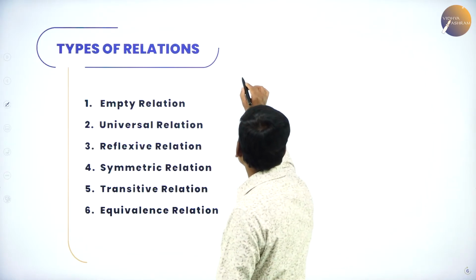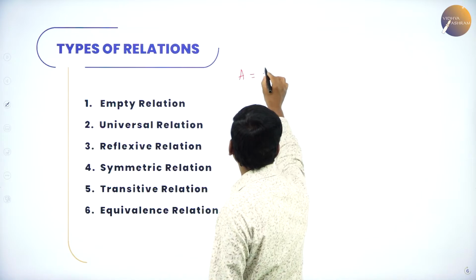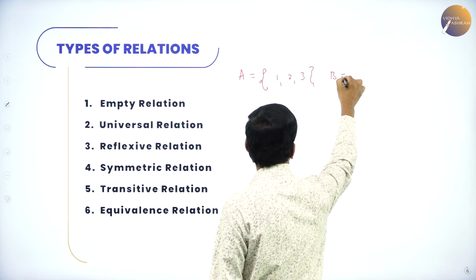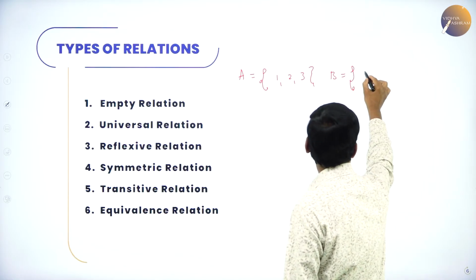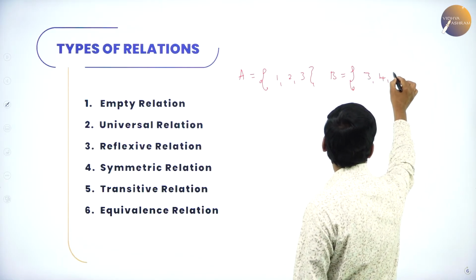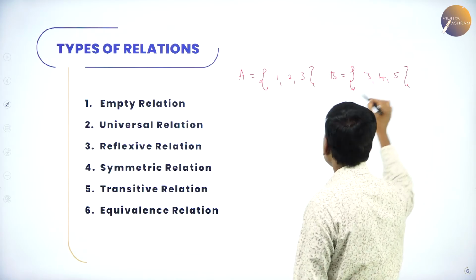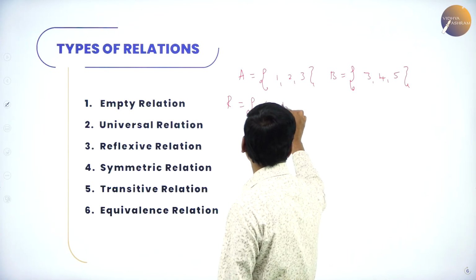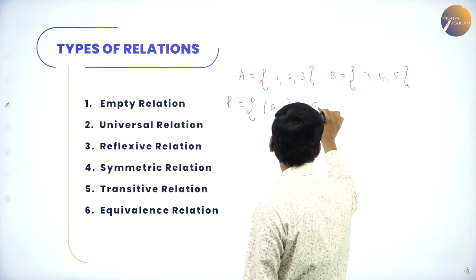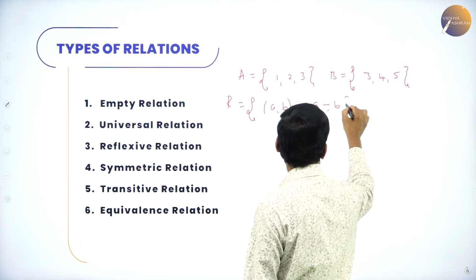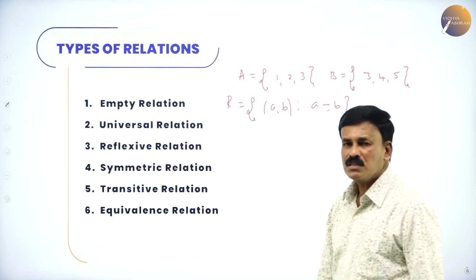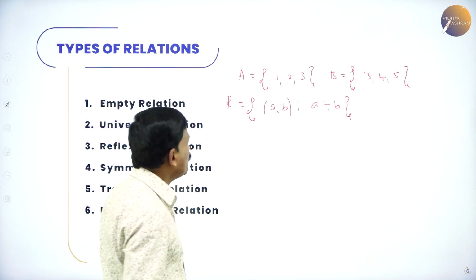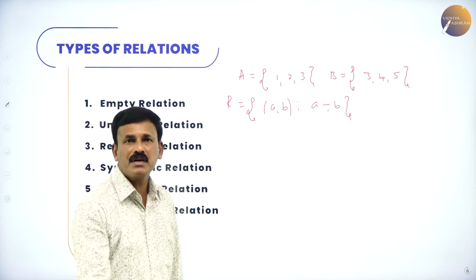Let us take a simple example. Let A be equal to 1, 2 and 3. Another set B is equal to 3, 4 and 5. Let us define a relation R equal to (a, b) such that a divides b. That means the first element will divide the second element. So, what is the relation given? (a, b) such that a will divide b.